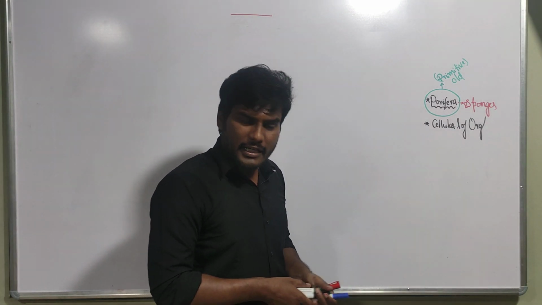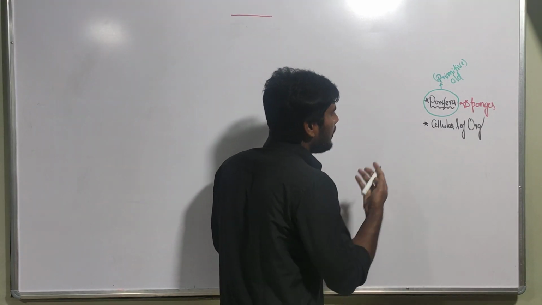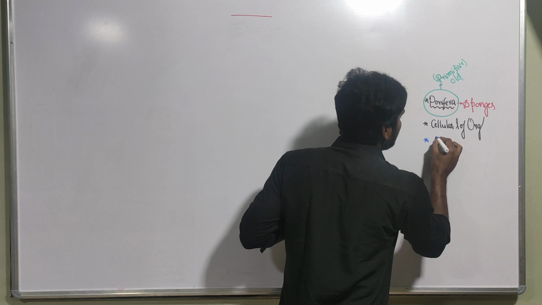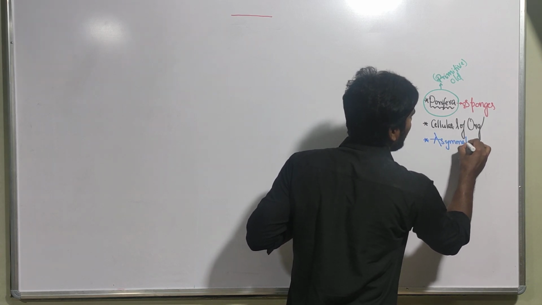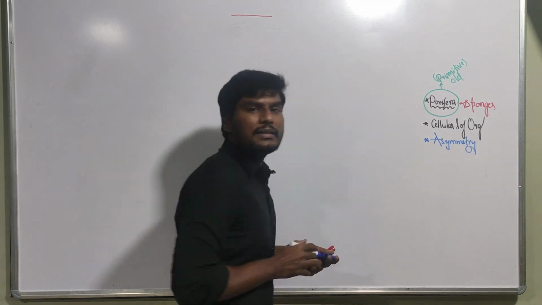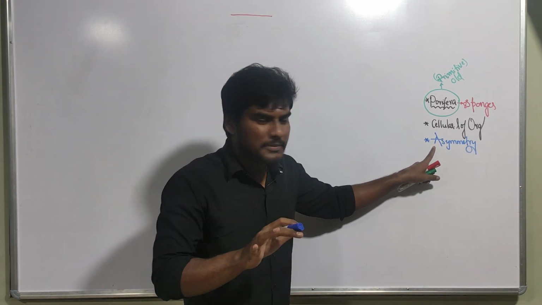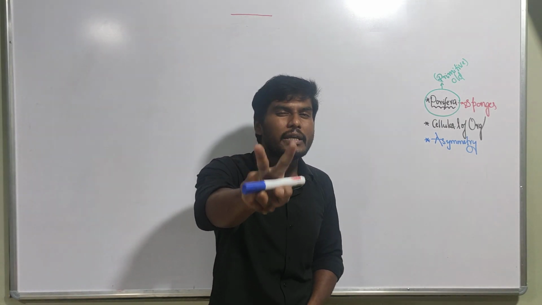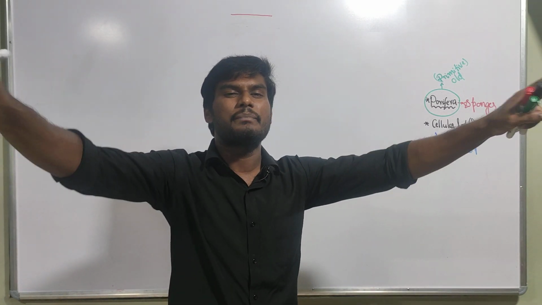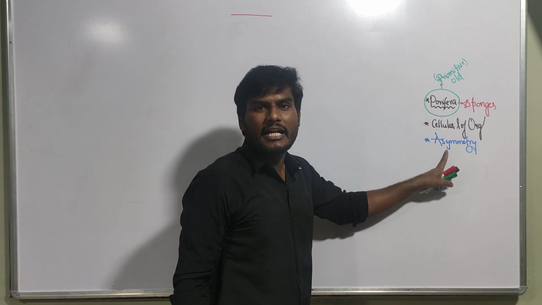Next, let's go to the symmetry. What is the symmetry of these poriferans? They are not dividing into two equal halves. If anything is not dividing into two equal halves, what symmetry is it? We call it asymmetry. A stands for absent. Symmetry is when the body divides into two equal halves, and asymmetry is not dividing into two equal halves in any plane. Poriferans show asymmetry.